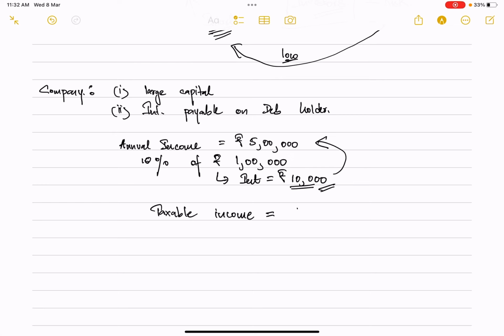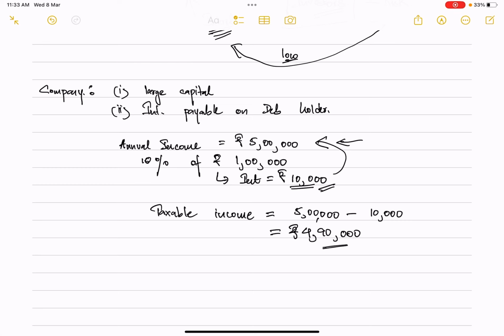will be now 5 lakhs minus the 10,000 rupees, which will be totaling to 4,90,000 rupees. This means that the company will now only have to pay income tax on an amount of 4,90,000 rupees. Now what happens is, see, even the dividends on equity shares are paid out of this annual income,